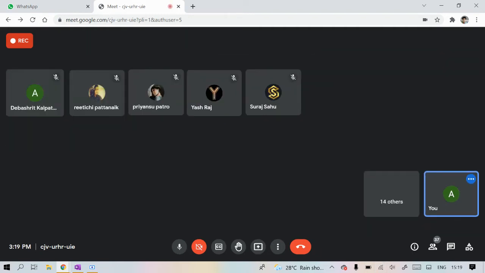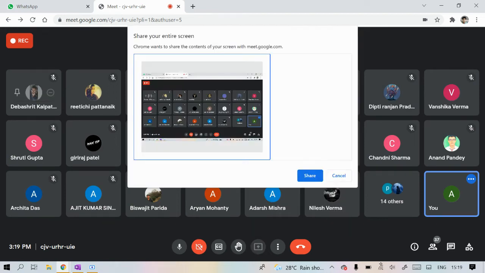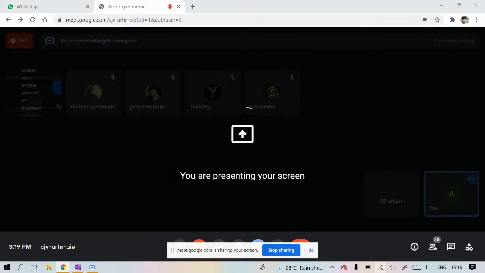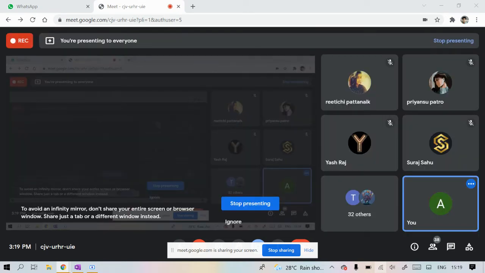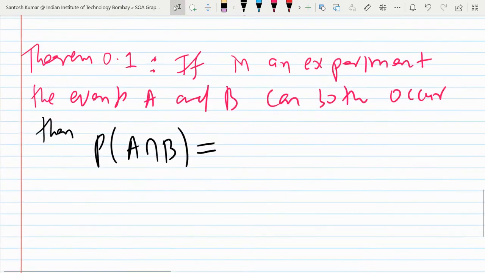Let me present again. Okay, can you see this screen? Theorem 0.1. Is it visible for everyone?